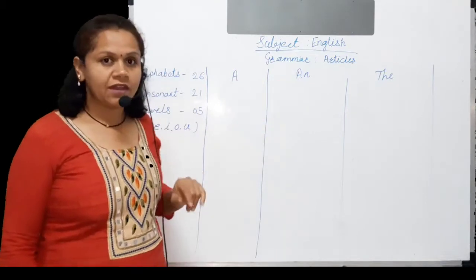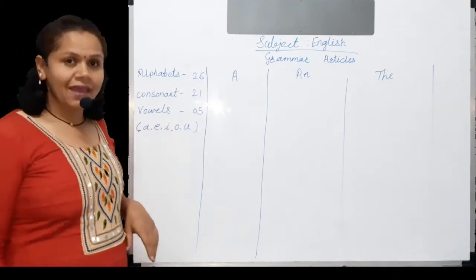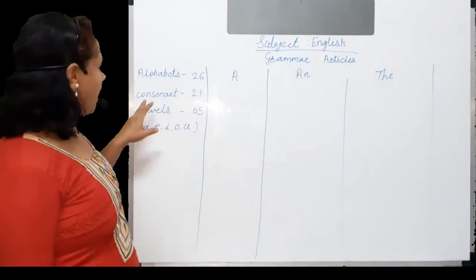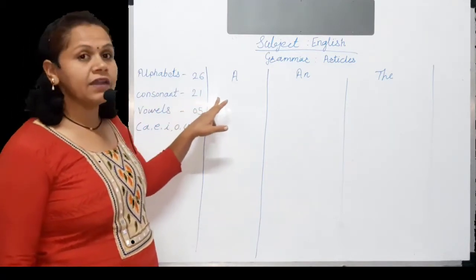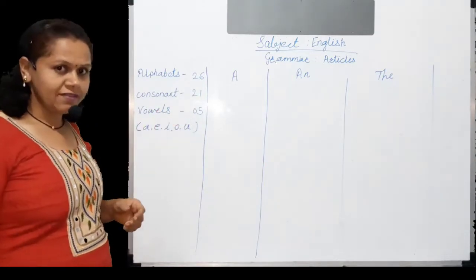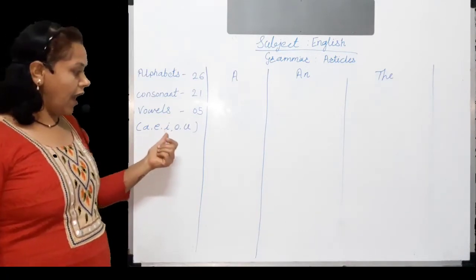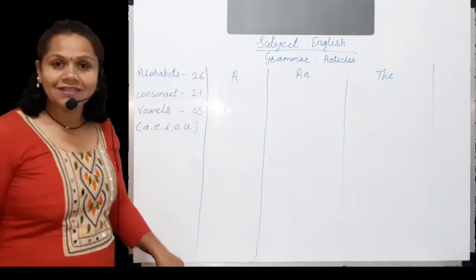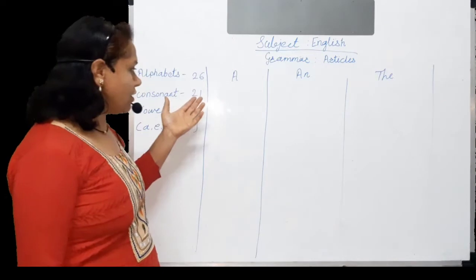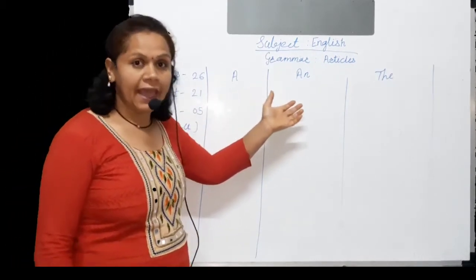Before going to discuss that, we have to discuss alphabets, consonants and vowels. In English there are 26 alphabets and in that 21 are consonants and the remaining 5 are vowels. Which vowels are there? A, E, I, O, U, these are vowels. Now we will discuss how to use consonants and vowels while placing articles a and an.